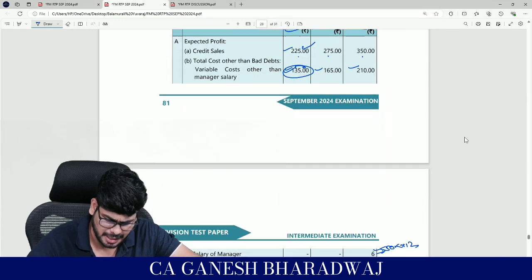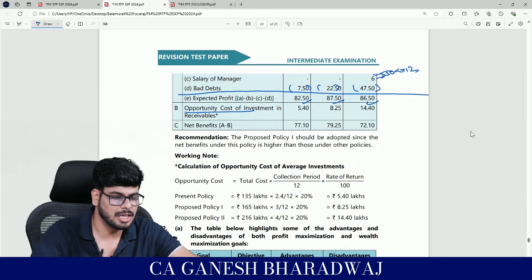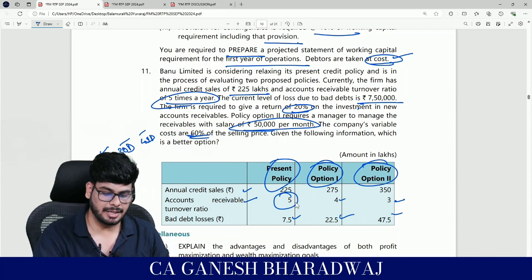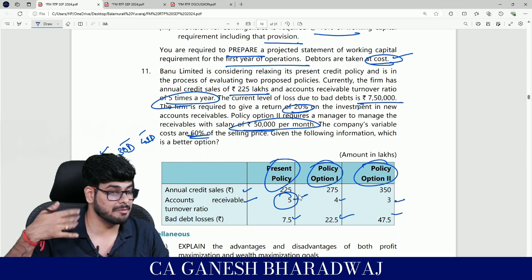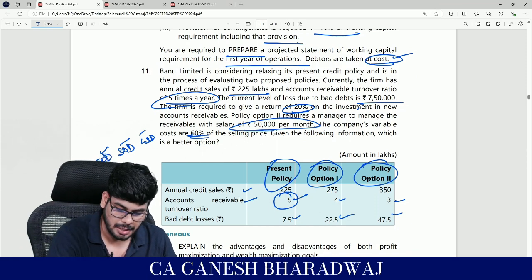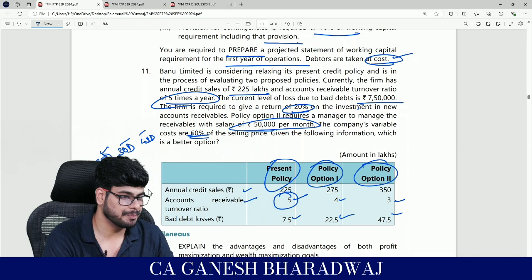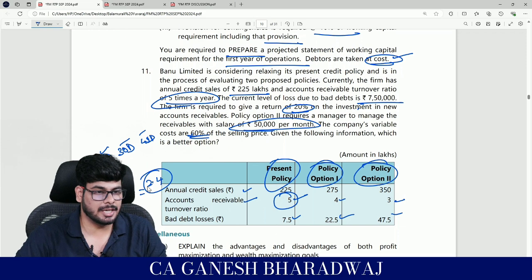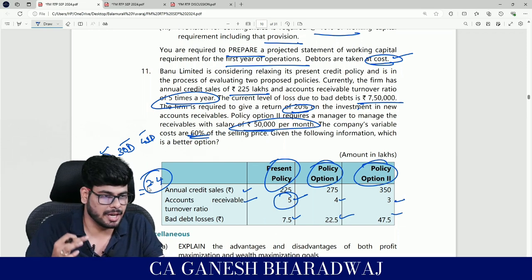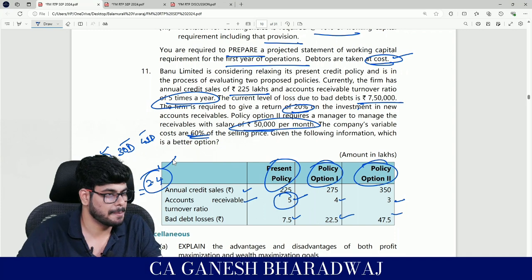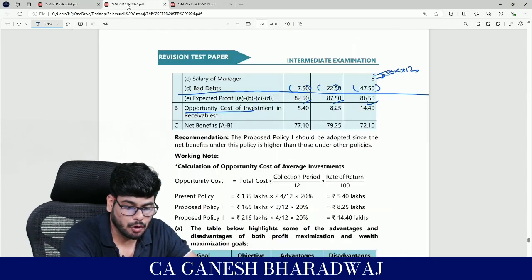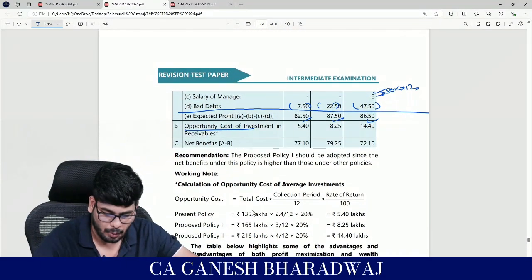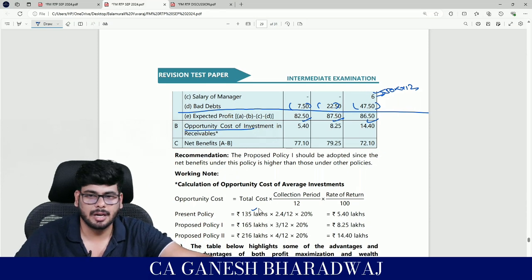So this calculation, have they made it in months or in years? Okay, they have made it in months. Now tell me, guys, the receivable turnover ratio is 5 times, correct? So 12 divided by 5, what is it going to be? 2.4. Are you clear with this? So technically speaking, if I make a sale today, I will recover this money only after 2.4 months. So for 2.4 months, my fund is getting blocked. How much fund is getting blocked? 135 lakhs. Guys, correct? Are you all clear with this?